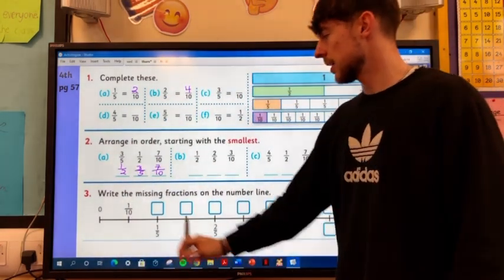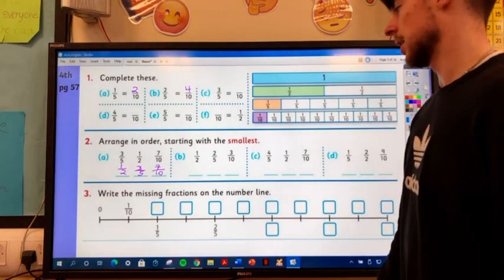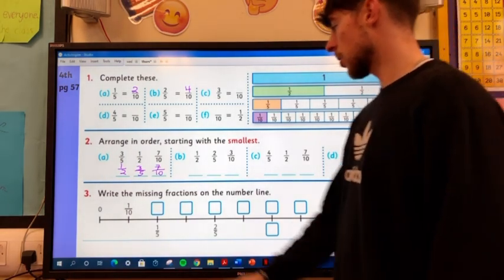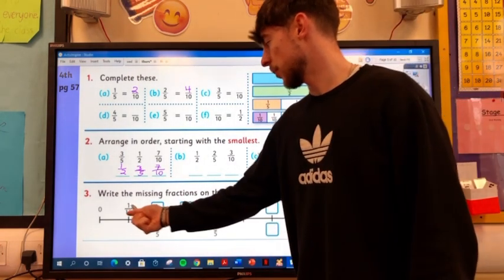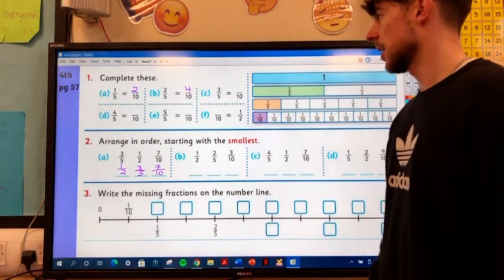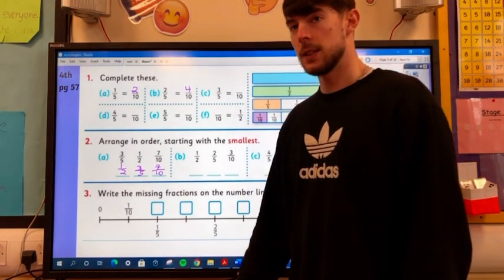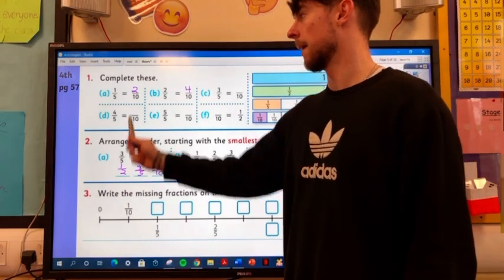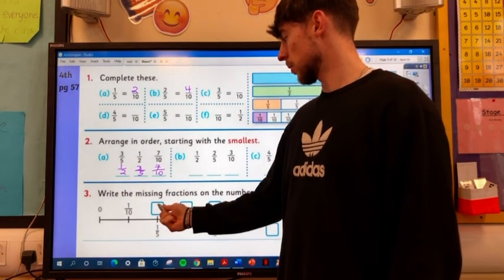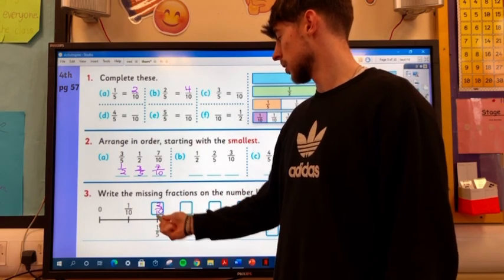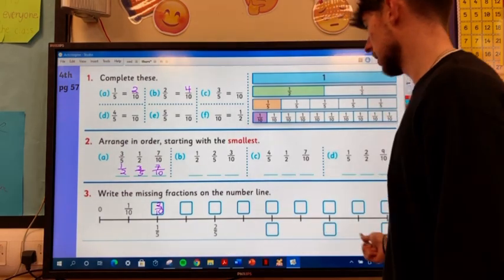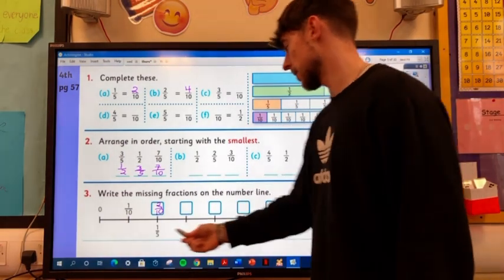And then you have to write these missing fractions on the number line. Right? So on the bottom we have fifths. Okay? On the top we have tenths. Okay? So what is 1/5 in tenths? We've done it before. 2/10, right? 2/10. So I want you to draw this out in your copy, right? So this has to be drawn out in your copy.